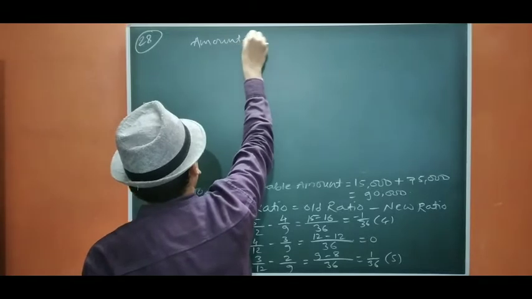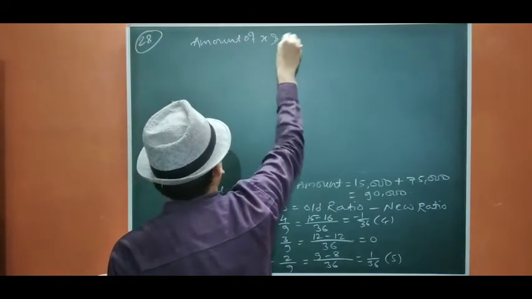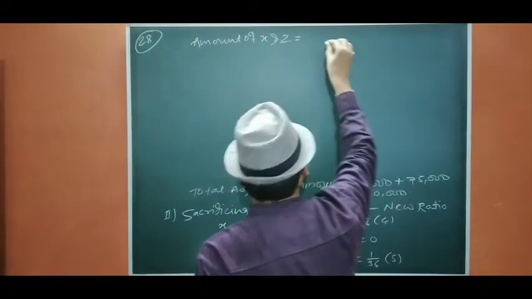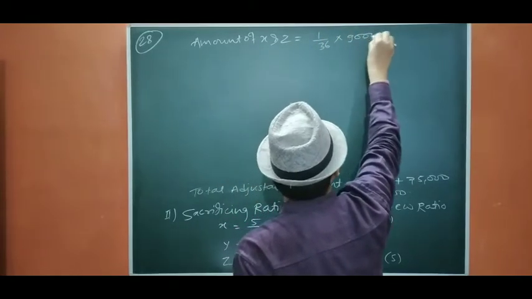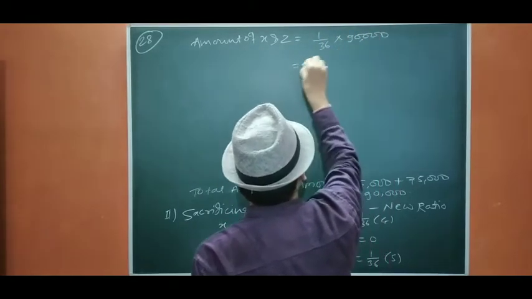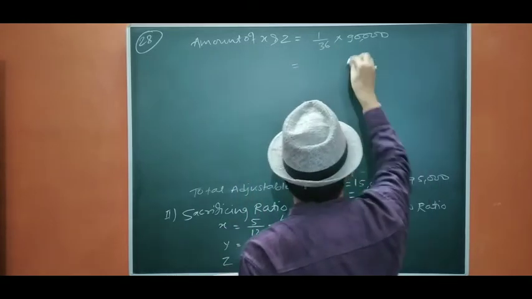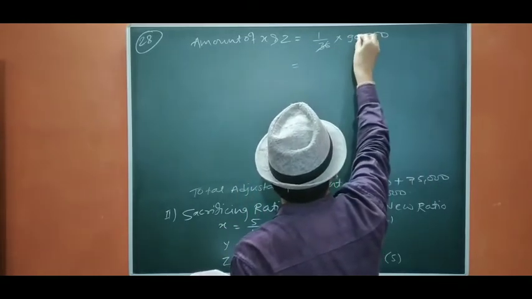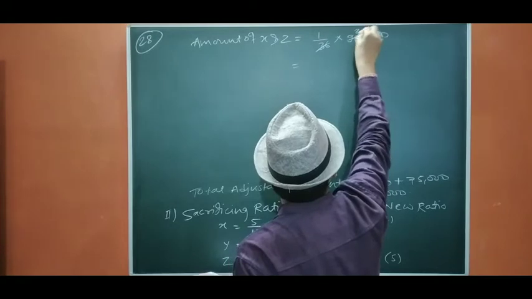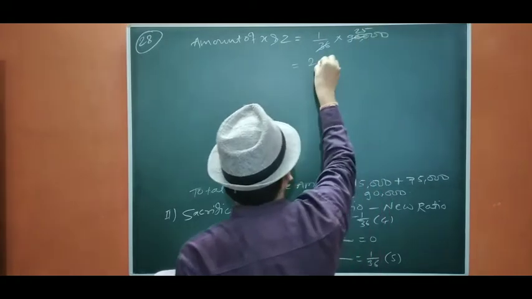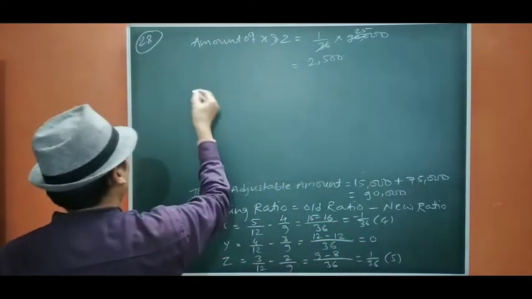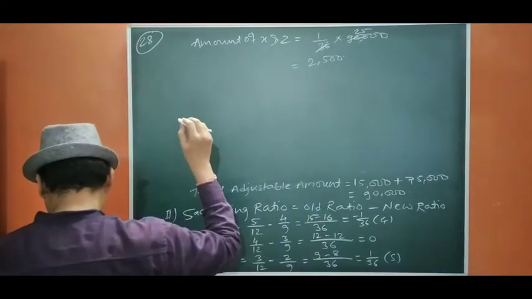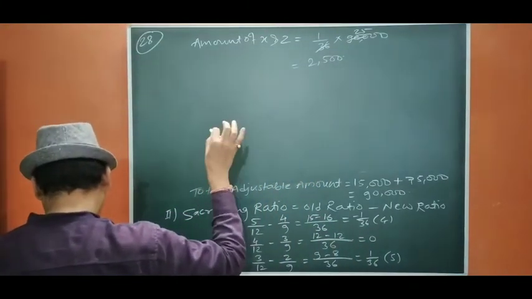Amount of x and z equals to 1 by 36 of 90,000. So 36 to the 72 plus 8, 25 is 2,500. Okay.